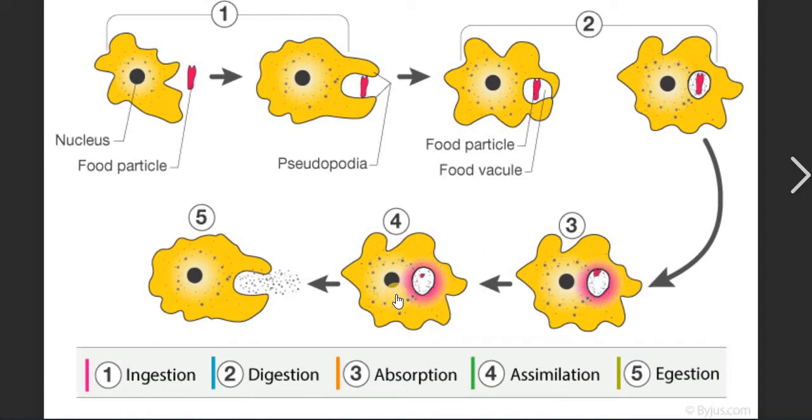And at the last, whatever undigested food remains inside the vacuoles is thrown outside of the body by the rupturing of the cell membrane. Here you can see. So in the 3 marks question, you have to write down all these things. Now let's move further.